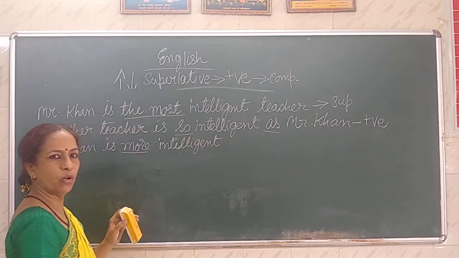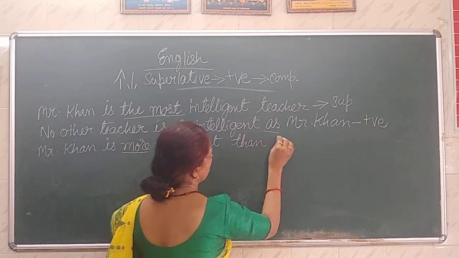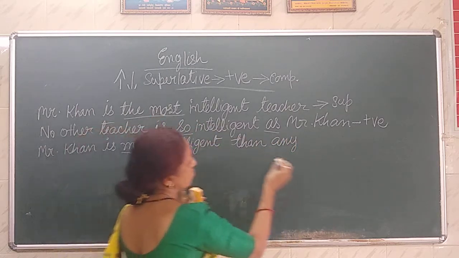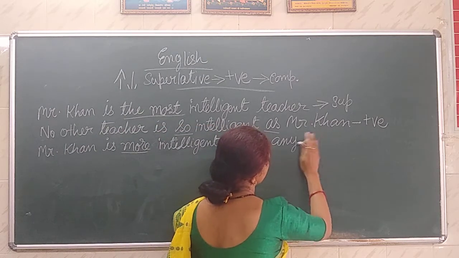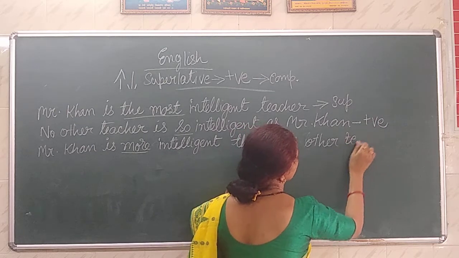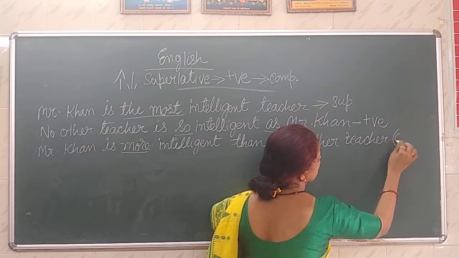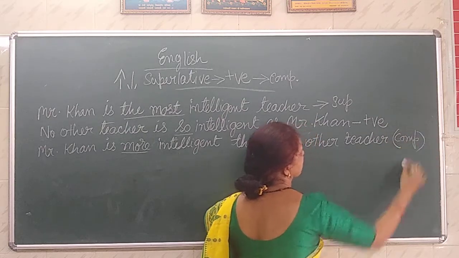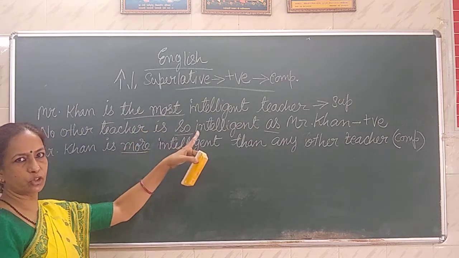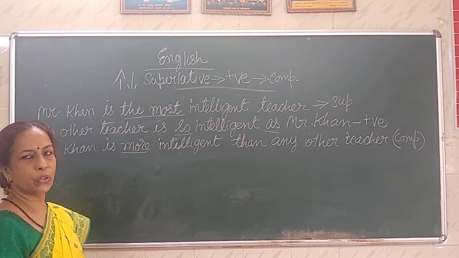Mr. Khan is more intelligent than, has to be there, than whom? Any other. Why any other? Because the most. Any other. This is comparative. So the est I have shown superlative. This is the most also I have shown you.